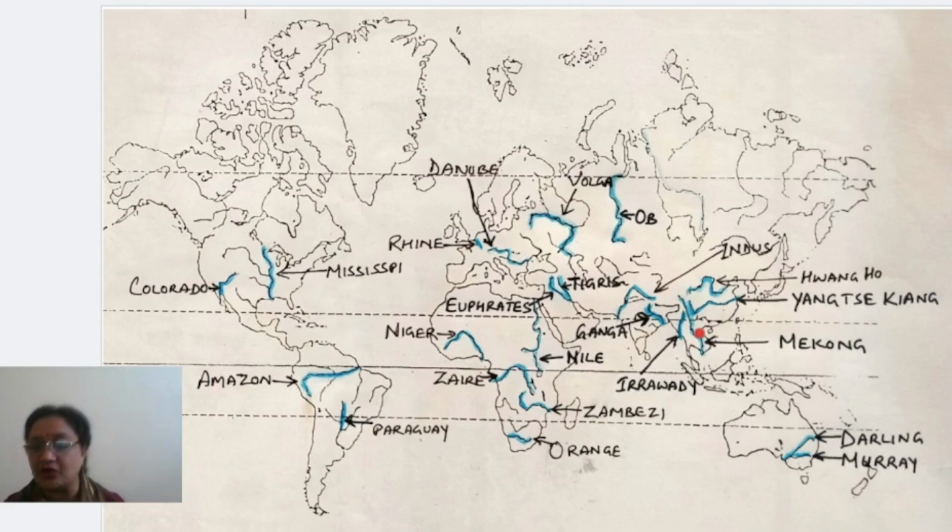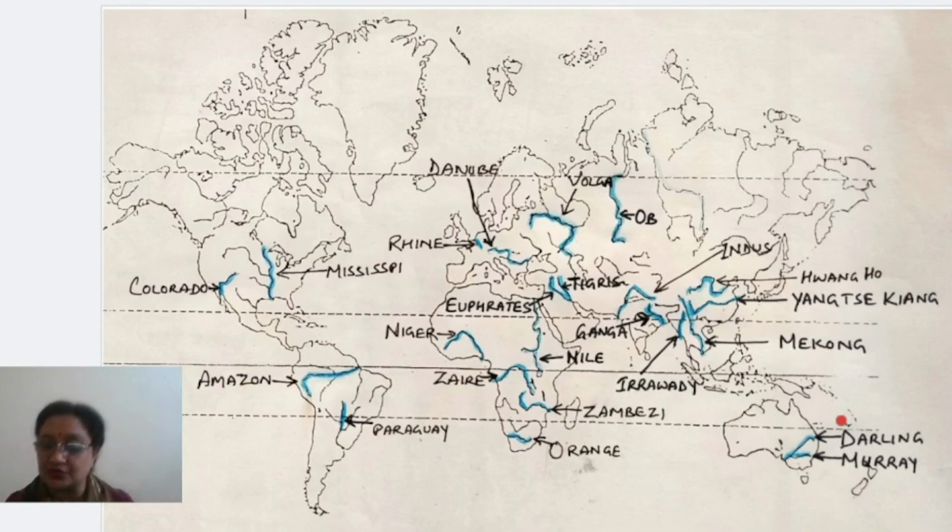Then come to the next one, that is Yangtze Kiang, and the Yangtze Kiang is going towards the east. Right? Same way the Huangho River also moves towards the east. Okay, so these are all the different rivers which we need to mark.